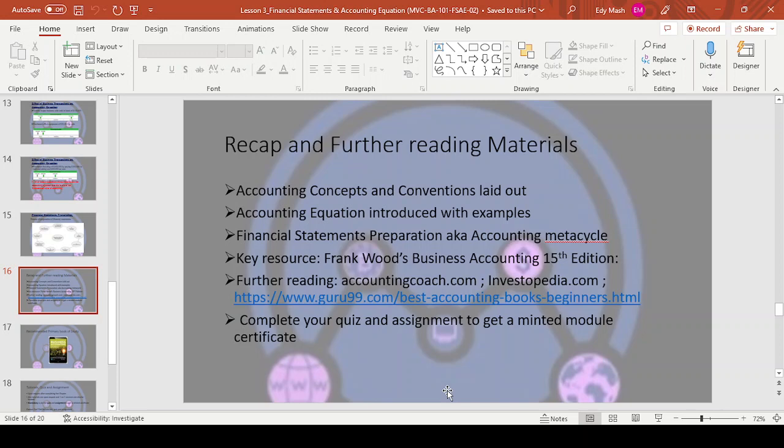But for now, I want you to focus on these first 3 chapters. Go through them again, and make sure you get your quizzes and assignments and certificates. And once you are good with these ones, it's going to be much easier now when we start recording the transactions, because it will become automated in your head if you understand the concepts already. So take your time, guys. The first 3 chapters. Go through the materials, request if you need any tutorials, and if you are ready for your quiz and assignments, request I give you. You complete them in the time frame I give, you get your minted certificate, you prepare for